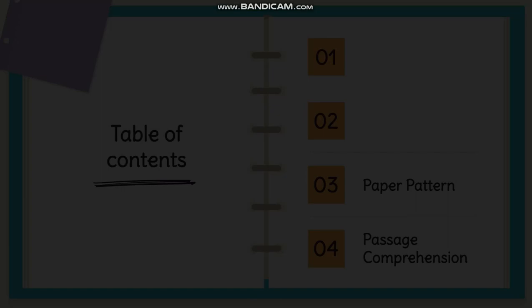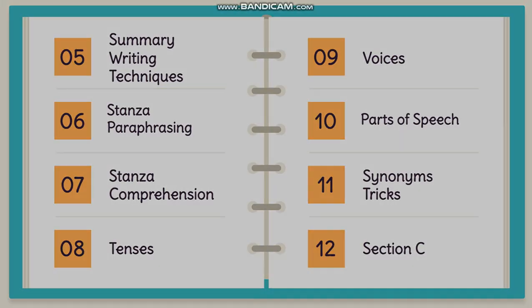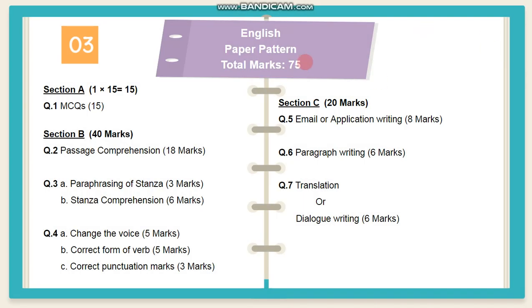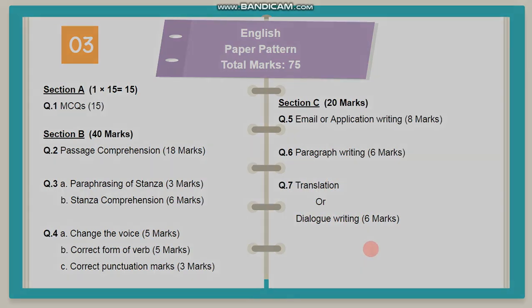So, let's start from the paper pattern. In the English paper pattern, there are three sections. Section A contains 15 MCQs without any choice. Section B contains different questions regarding, for example, passage comprehension, paraphrasing, stanza comprehension, voice, tenses, and punctuation. And then section C is about email and application. There is a choice. Then paragraph writing, you will have 2 to 3 topics to write a paragraph. Then translation and dialogue, and there is a choice between translation and dialogue writing.